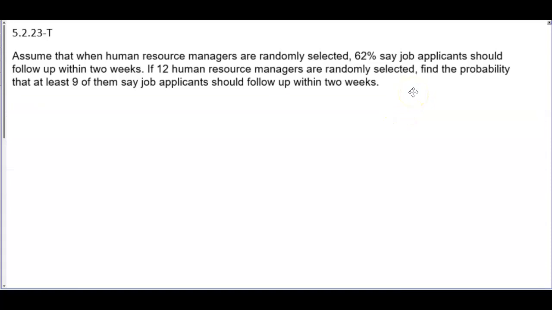Okay, so the first thing is we need to see what the probability of success is in this particular problem, and that is 62%. So we know that P as a decimal is going to equal 0.62. The number of trials is how many managers have been randomly selected. We can see that 12 of them have been randomly selected, so N is going to equal 12.